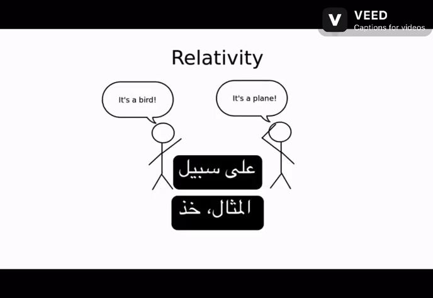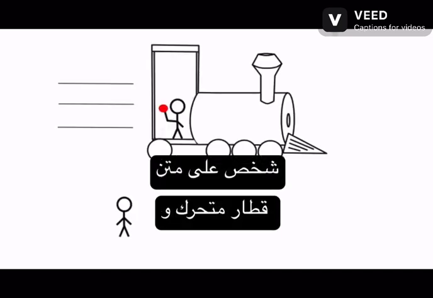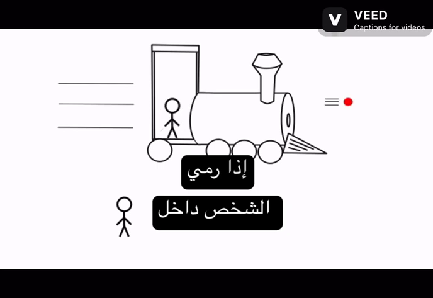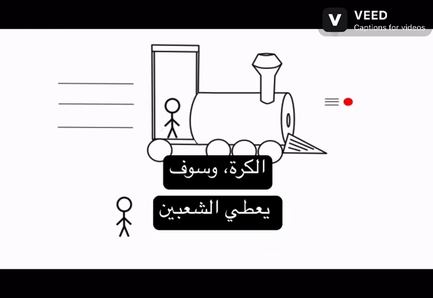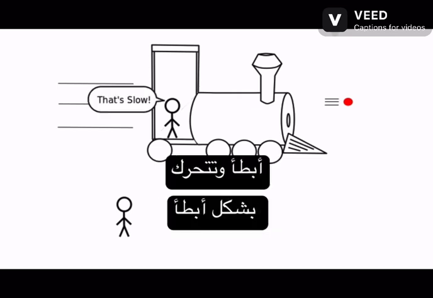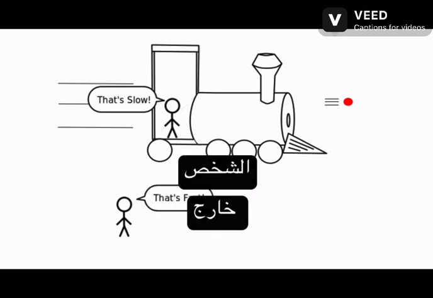For example, take a situation where one person is on a moving train and another person is standing outside the train. If the person inside the train throws a ball, the two people will give two different accounts of the same event. The person on the train will say that the ball was moving slower and traveled less distance than the person outside the train.